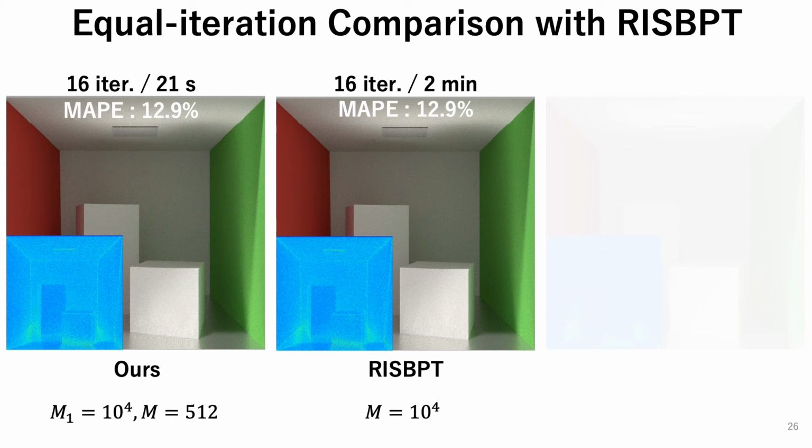Since our method reduces the computational cost of the PMF, two-stage resampling takes only 21 seconds while RISBPT takes 2 minutes for an equal iteration count.